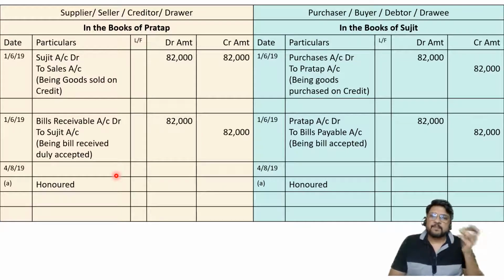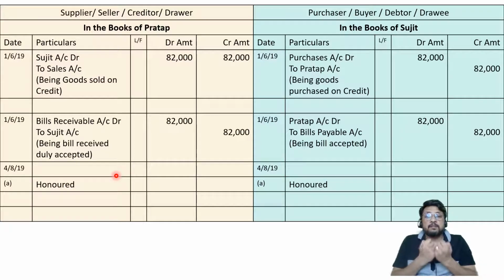That is not required. Pratap will say cash is coming in and Sujit might be giving the money or his father might be giving the money. That is not important. Why are they giving? Because I am cancelling. I am giving it back. What am I giving back? I am giving the bill of exchange, the written proof that money is receivable from Mr. Sujit. That written proof I am giving back to them. For that purpose this money is coming in.